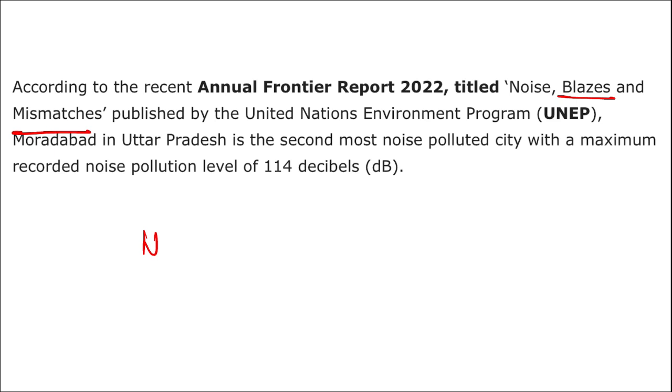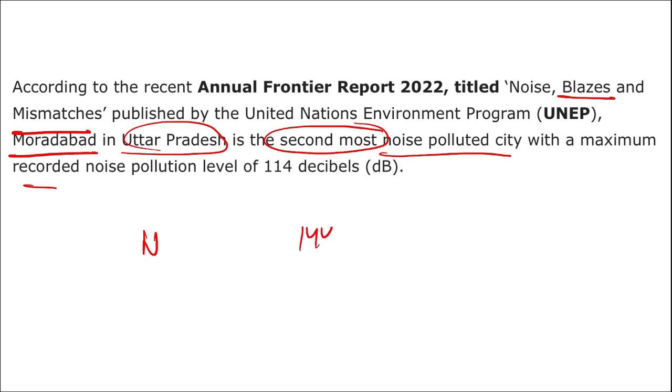According to this report, from India, remember, Moradabad in UP is the second most noise polluted city with a maximum recorded noise pollution of 114 decibels. If a question is asked in what terms noise pollution is calculated, or what is the unit of sound, it is dB, that is decibels.